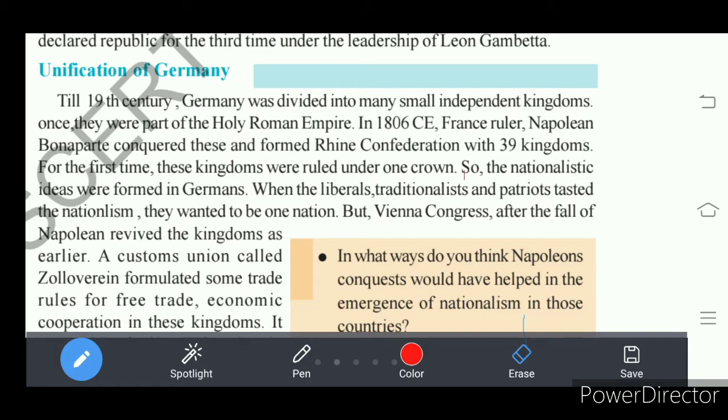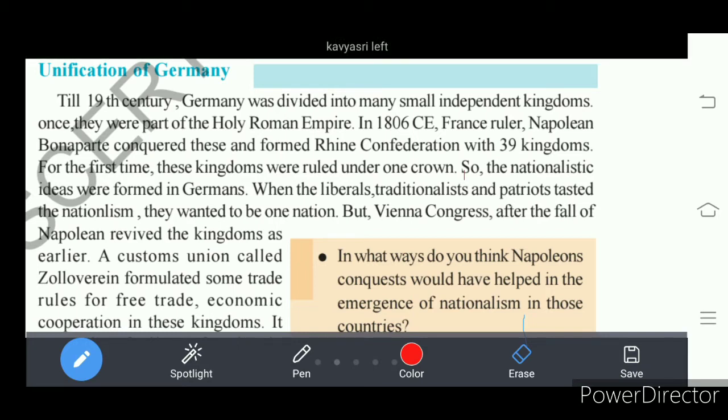Such people belonging to one race, one language, felt that they were one. That is what we call nationalism. So nationalistic ideas started among the people who were similar in certain aspects.